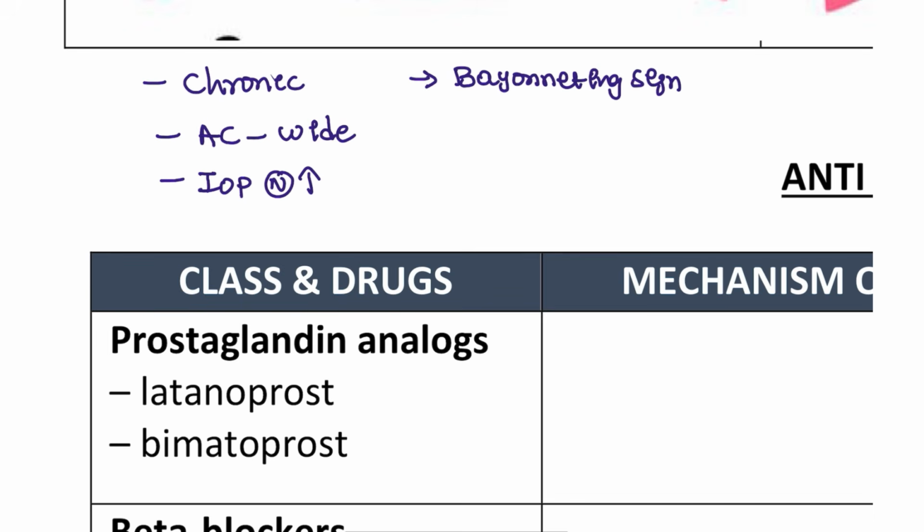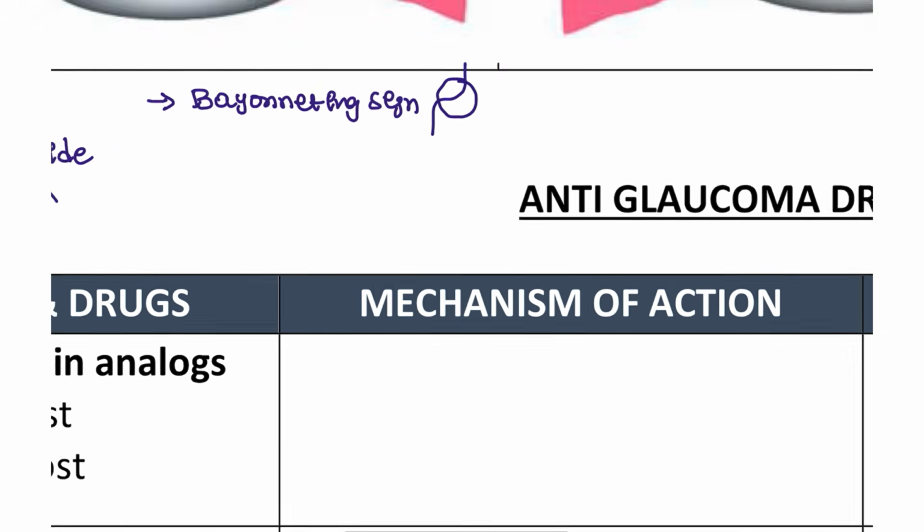Bionating sign means, for example, this is the optic disc, so you are going to see this kind of sign. This is known as a bionating sign that we observe in these patients.